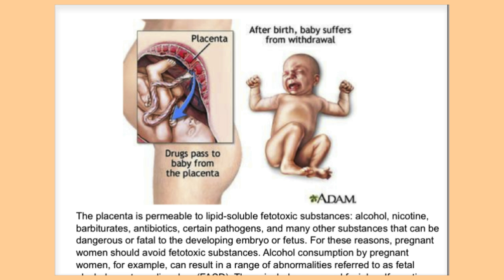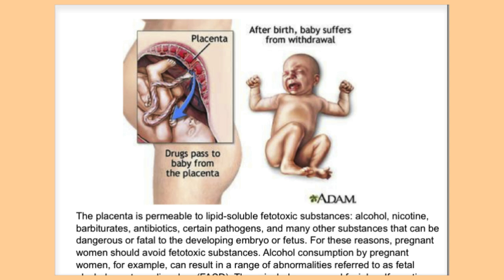Yes, it can, because the placenta allows these things to pass and reach the fetus or the embryo. These things can be fatal to growth. A new organism is growing, cells are actively dividing by mitosis, organs are forming, and if you add any of these substances, it can affect the growth.